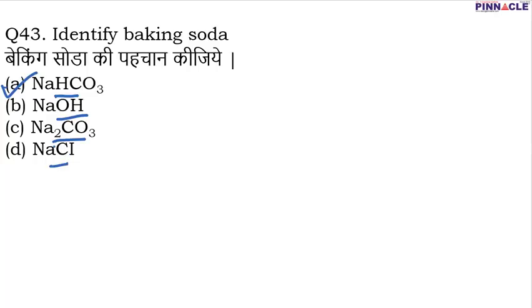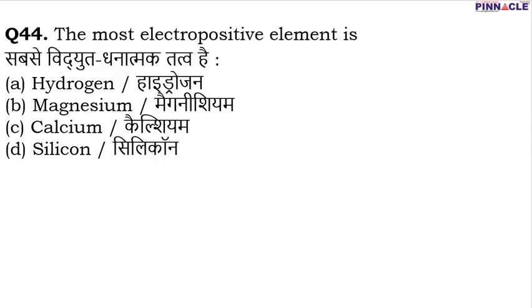Coming to question number 44. Question number 44 is the most electropositive element is. If we talk about these 4, hydrogen, magnesium, calcium and silicon, then out of these 4, the most electropositive element is calcium. So C is going to be the correct option. And if we talk about the entire periodic table, then cesium is the most electropositive element.